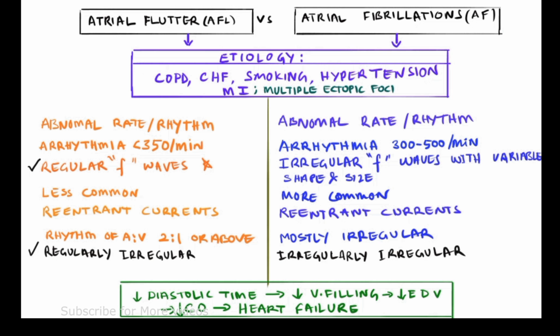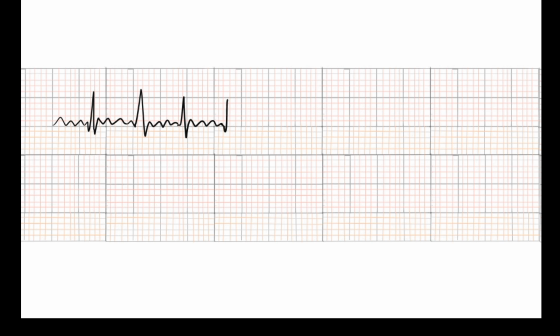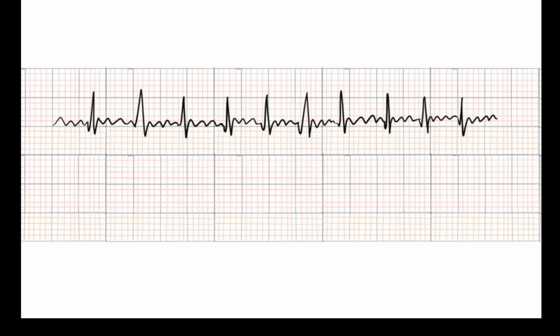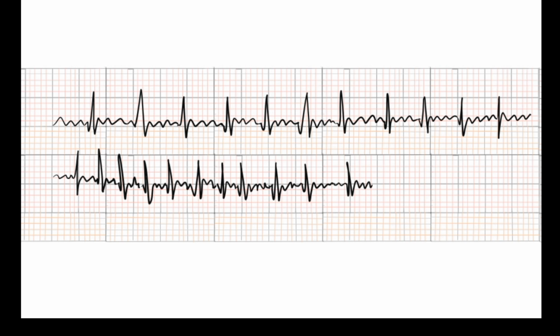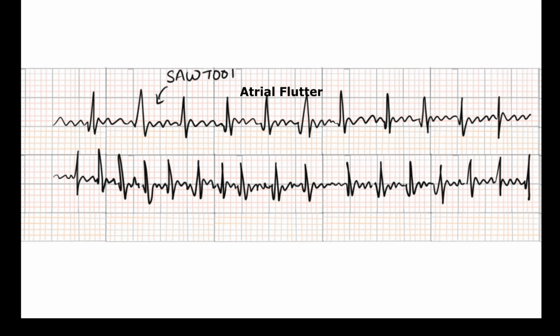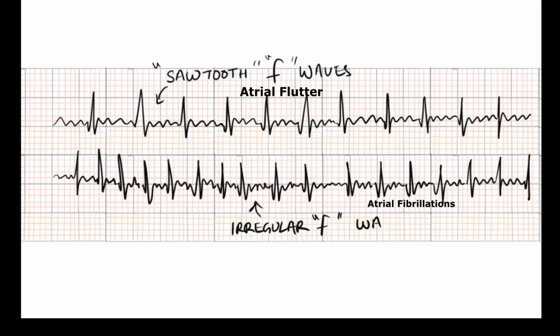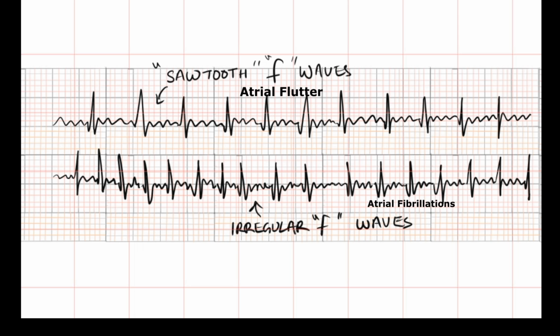Let us see the common differentiating visual features between atrial flutter and atrial fibrillation. In atrial flutter, typical sawtooth F waves can be seen in the ECG. On the other hand, variable, multiple abnormal F waves can be seen in atrial fibrillation. So this is the difference between flutter and fibrillation: multiple irregular F waves are seen in atrial fibrillation.